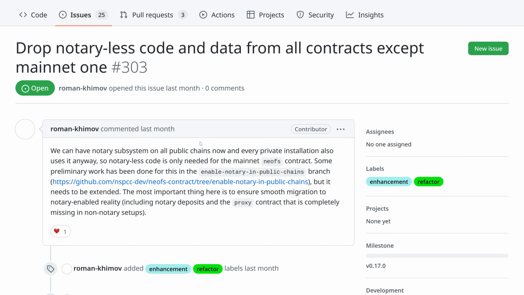That will, of course, simplify our future developments, because we will no longer need to think about this mode and test for it. The next thing on our NeoFS to-do list is SDK 1.0. We know third-party developers need some stable version to be able to do their cool dApps, and we don't want to block them. We want them to be building on top of NeoFS and doing all the things they want with NeoFS. So we will get to it once we're done with the things mentioned previously.